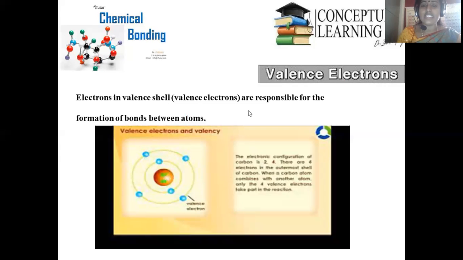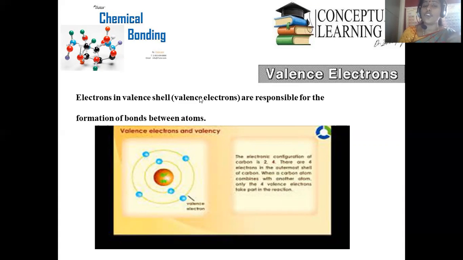Now let us discuss the electrons in the valency shell responsible for the formation of bonds between the atoms. As we already know, valency electrons are denoted with respect to the central nucleus. Here, the outermost shell is regarded as the valency shell, right? So in that valency shell, those electrons that reside are termed valency electrons. Based on the nature of these valency electrons only, we can assign the type of chemical reactivity for that element. Individual elements possess different kinds of valency electrons, so the properties vary from one group of elements to another group, right?